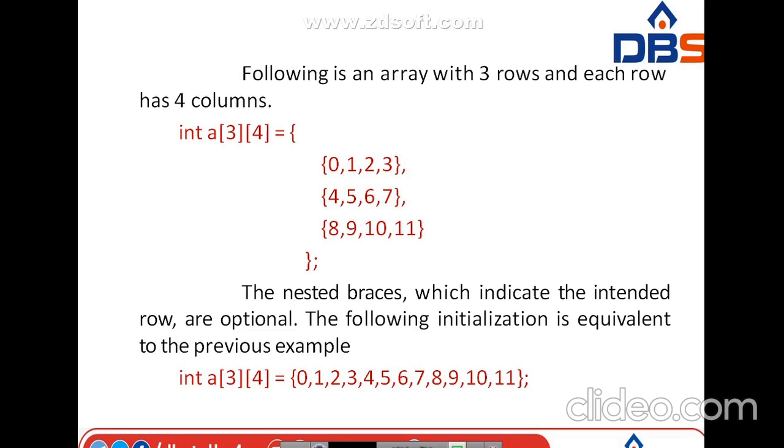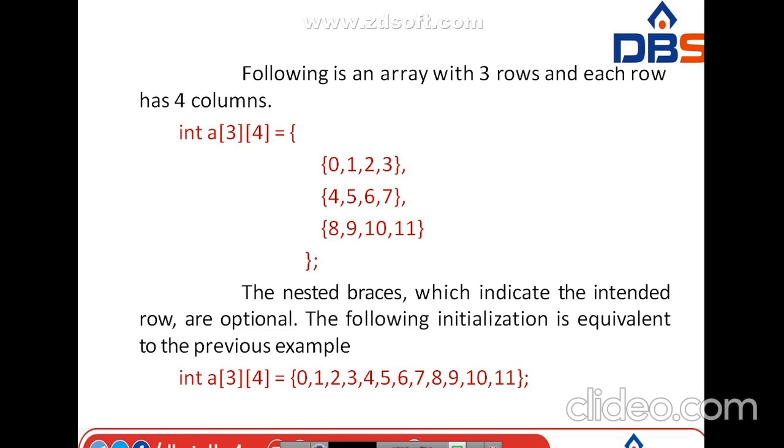So here 0, 1, 2, 3 is one row, okay. Again 4, 5, 6, 7, 8, 9, 10, 11. Here how many rows? 3 rows. How many columns are there? 4 columns, okay. Here the nested braces indicate the intended rows. They are optional. The following initialization is equivalent to the previous example: int A of 3, 4 equal to 0, 1, 2, 3, 4, 5, like this, okay.